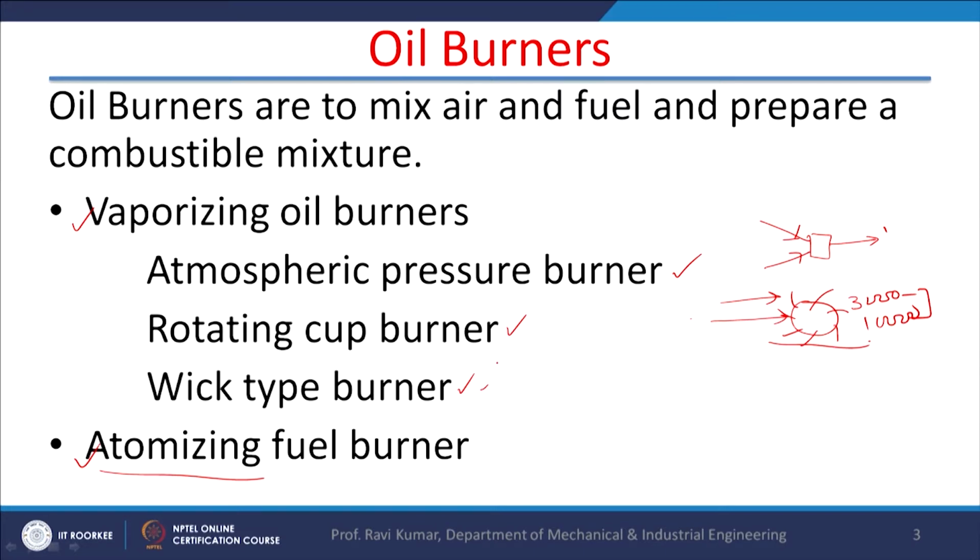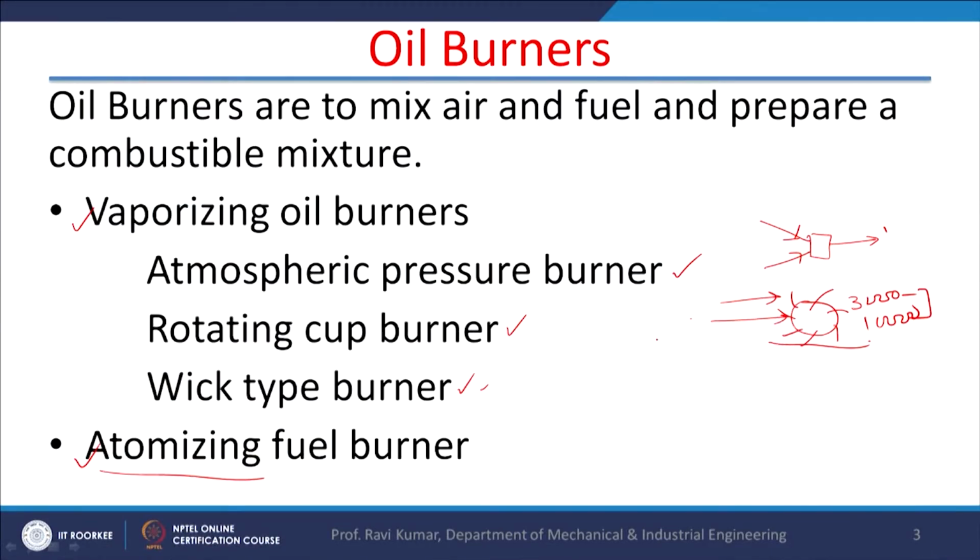There are wick type burners also. In wick type burners, the wick may be of cotton or asbestos, and due to capillary action, the oil moves in the upward direction, and after that the burning of fuel takes place. So these are the mechanisms for the vaporizing oil type of burners.